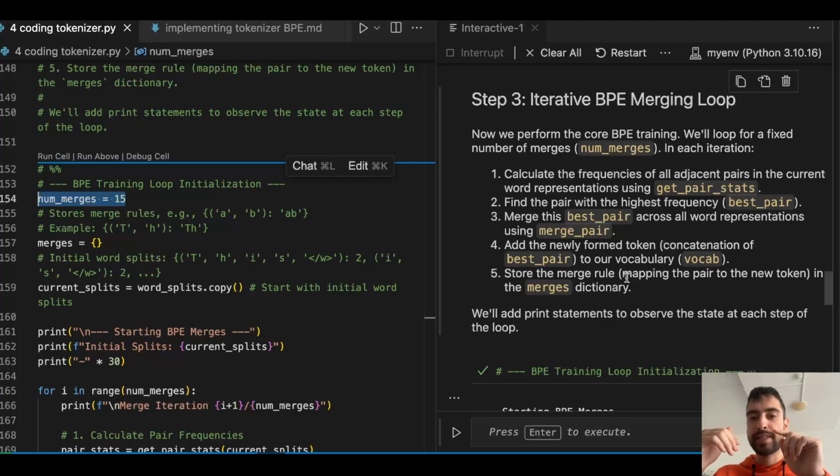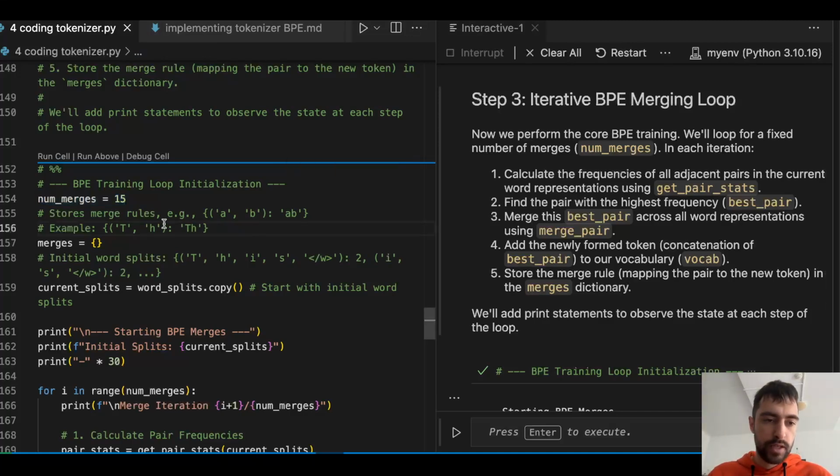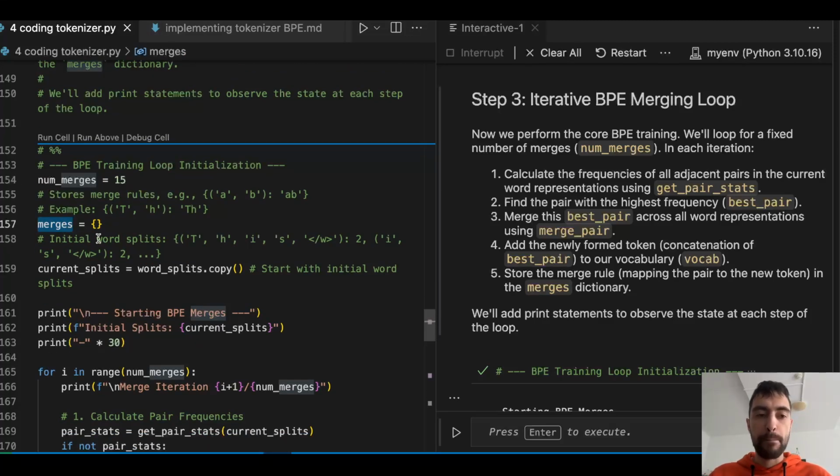For example, it can be "ag" plus "is" to create "his". And then this merges dictionary will store all of the merges that we did step by step, so later we can undo them. For example, if we have t and ag, so we can have "tag", these are the merges that we merged into "tag", and we will store all of this into the dictionary.